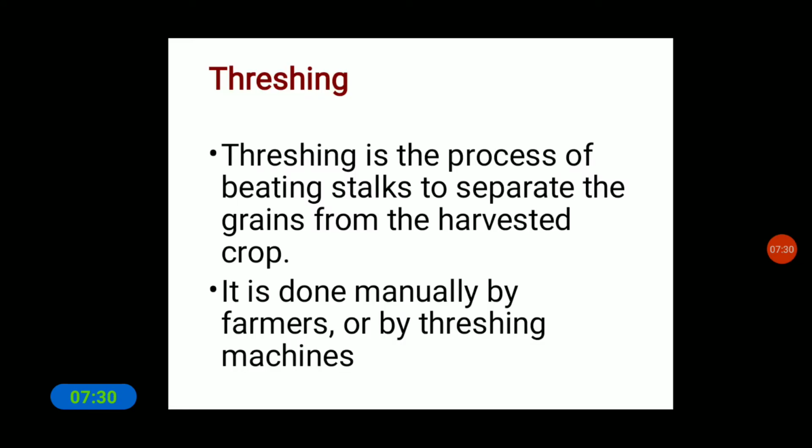Threshing is the process of beating stalks to separate the grains from the harvested crop. It is done manually by farmers or by threshing machines. So threshing is the process of beating the stalks to separate the grains from the harvested crop.